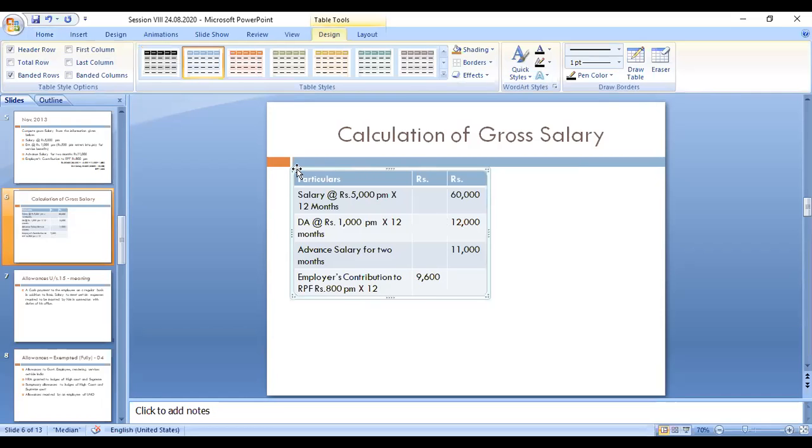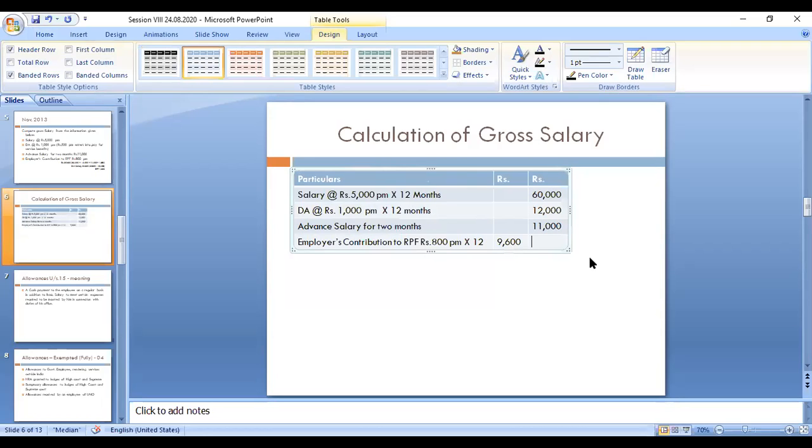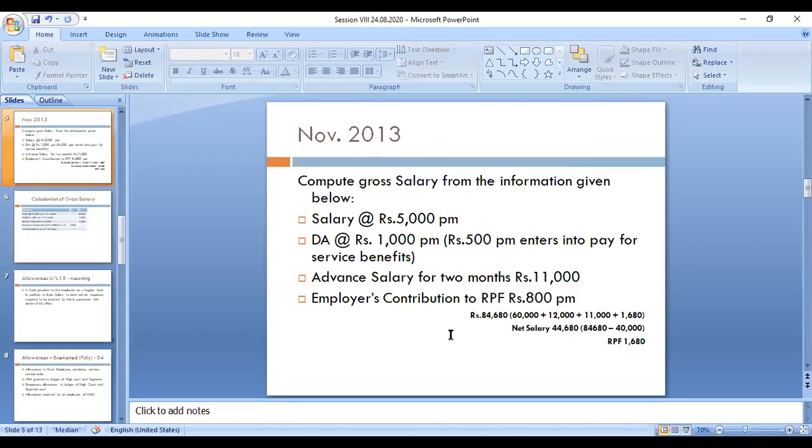Now you have to calculate the taxable amount, less exempted up to 12 percentage of salary.